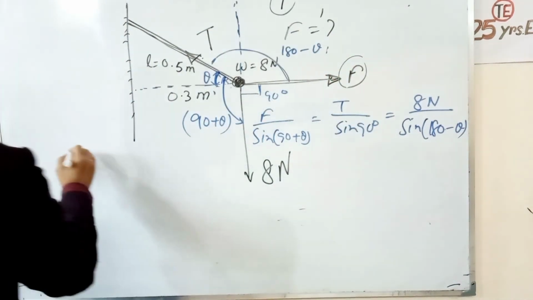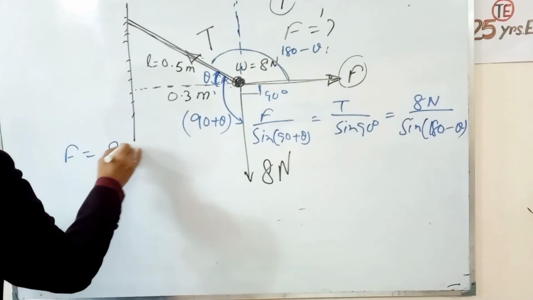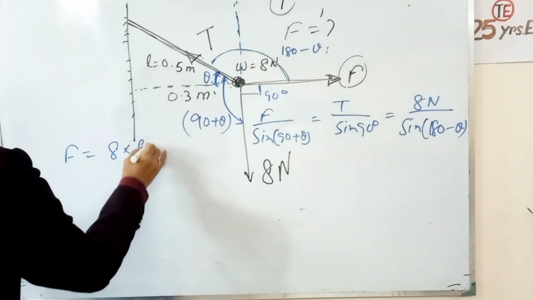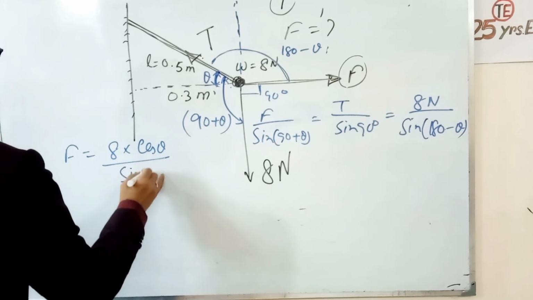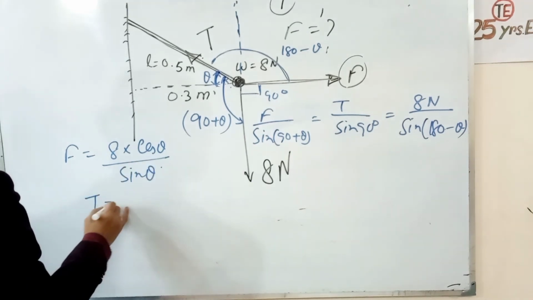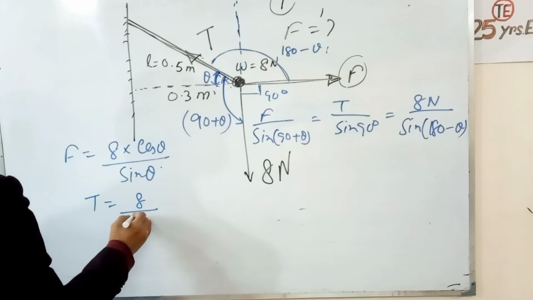So F equals 8 into sine of 90 plus theta, which is cos theta, divided by sine of 180 minus theta, which equals sine theta, and T equals 8 by sine theta.